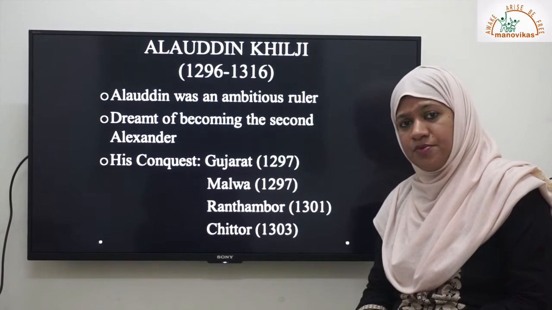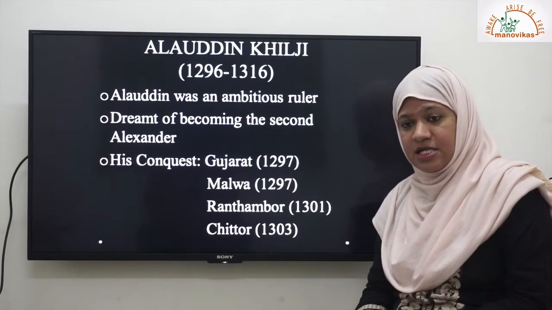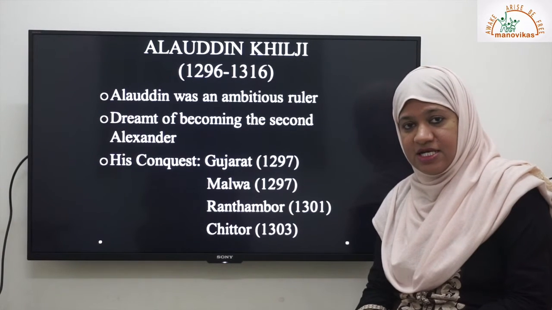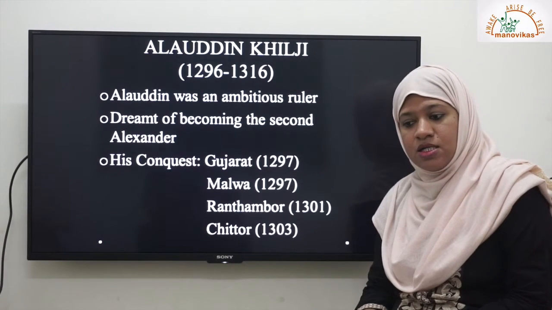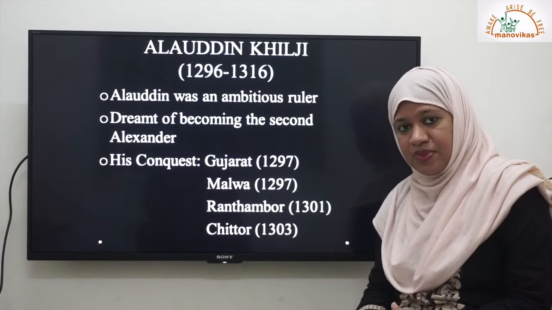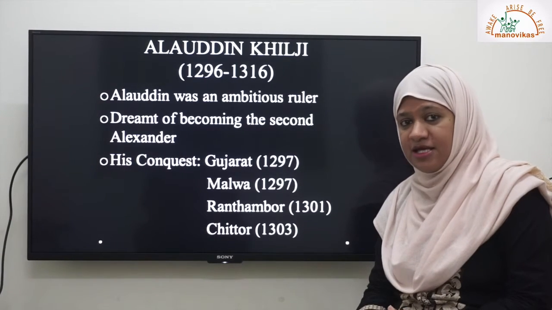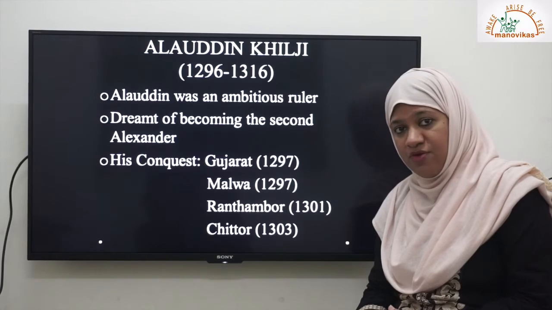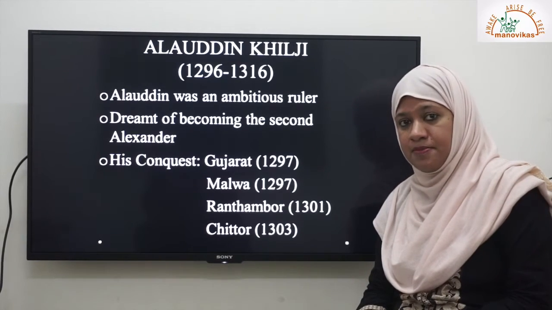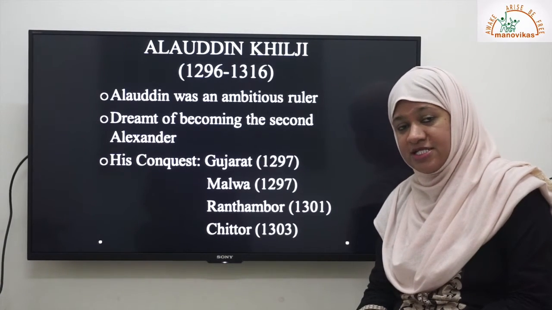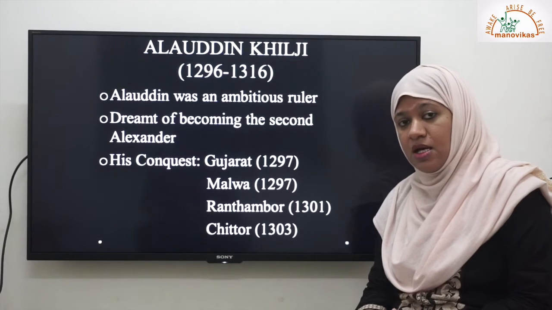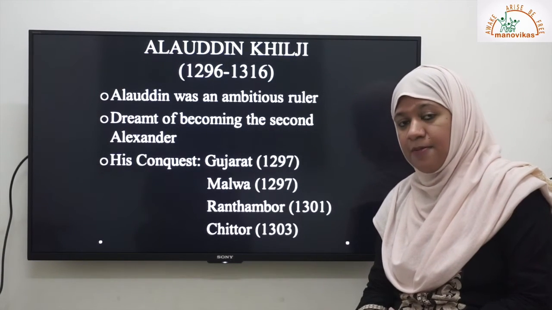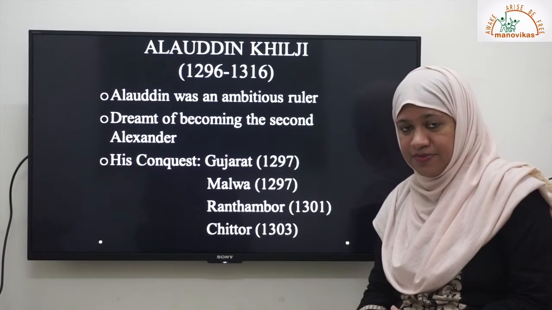Now what is Johar? Johar is a sacrifice. It is like committing suicide, a voluntary death. And the women folk, along with Rani Padmini, sacrificed themselves, committed mass suicide by jumping into the fire.